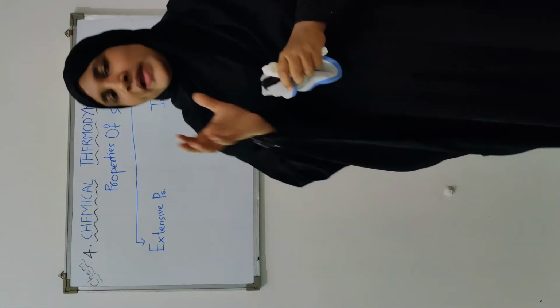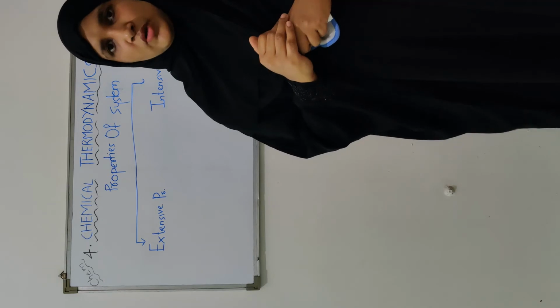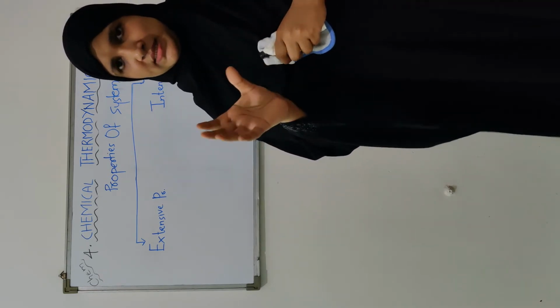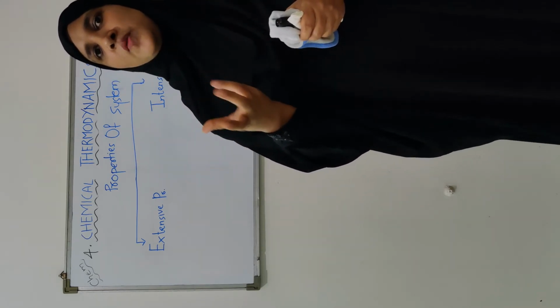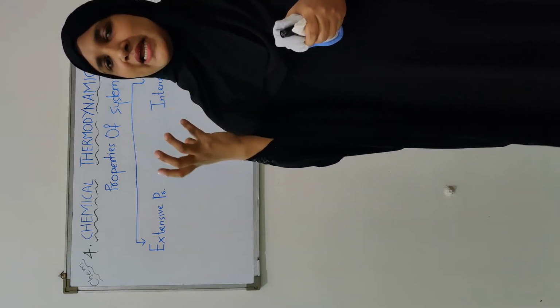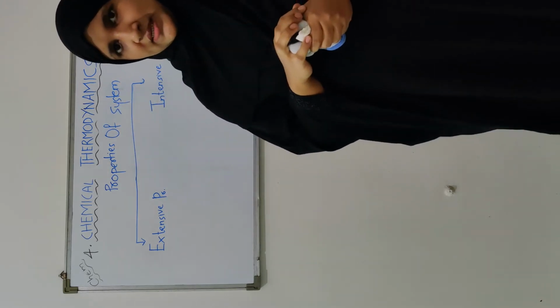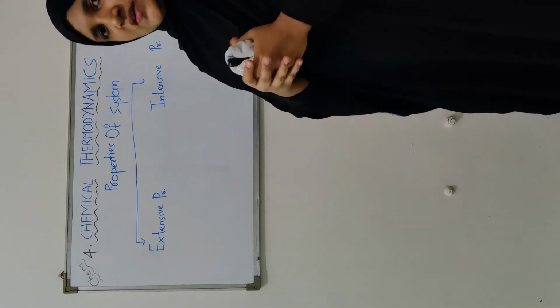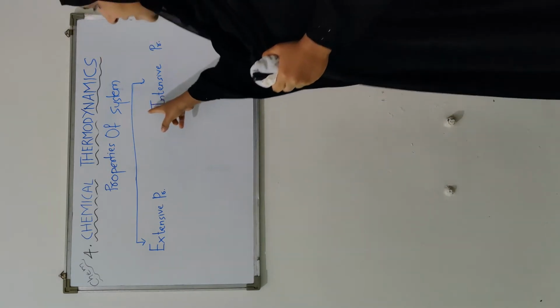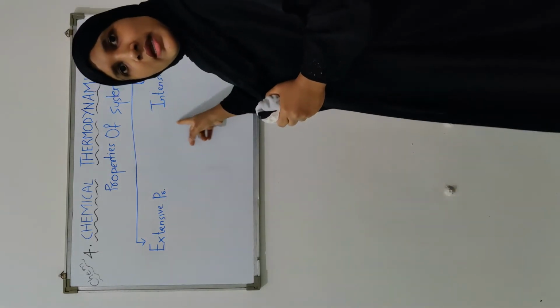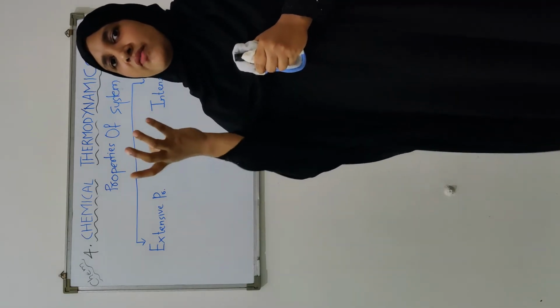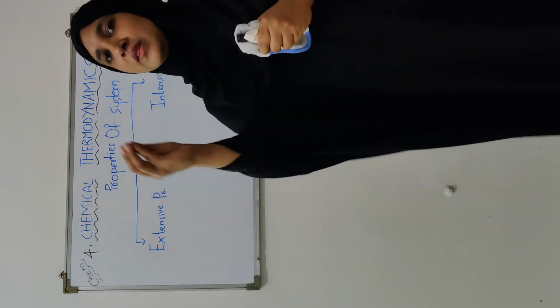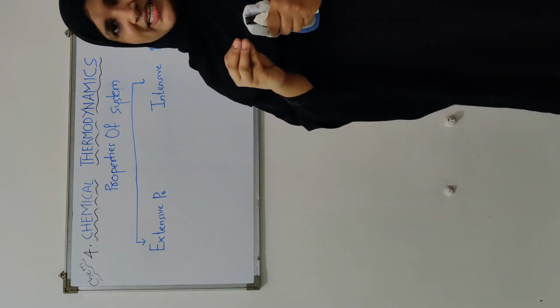Now we will discuss the properties of the system. Look, when we take into consideration a thermodynamic macroscopic system for doing the thermodynamic study, we will select certain properties for describing the initial and final state of the system. Now these properties of the system can be divided into two types, and this division is based on the dependence of property on the amount of matter present in the system.